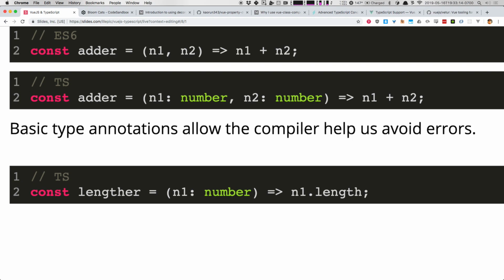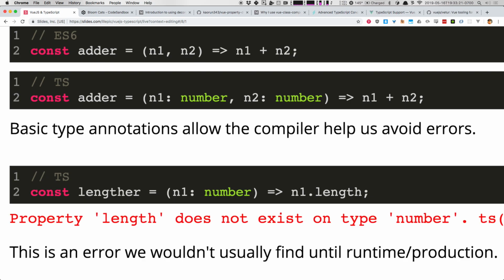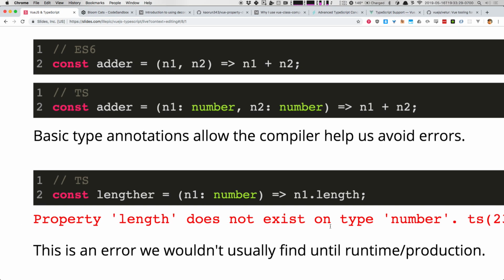Lengther's not a word, yes. Is it the number doesn't have length property? Right. Property length does not exist on type number. You're absolutely correct. Now, this could just be a function where we send anything in, and we're like, yeah, okay, we're gonna get the length of it. Terrible example, but once you set up some of your expectations, everything else is handled for you. So your teammates and everybody else that you work with, as they're pulling in these functions, can't just accidentally send crap in, because JavaScript doesn't care until runtime.